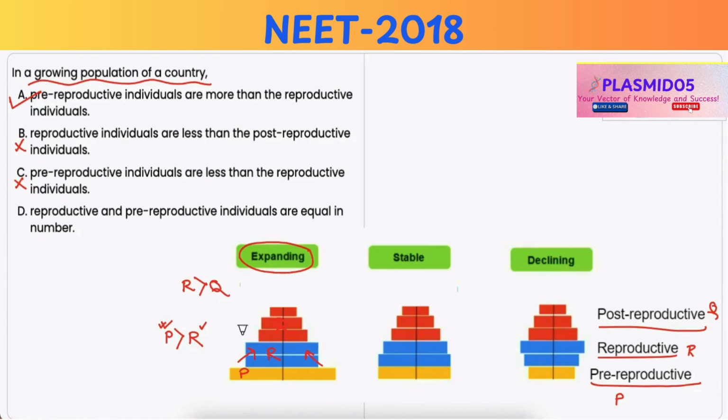Option D, reproductive and pre-reproductive individuals are equal in number. It is also incorrect because in a growing population, the number of pre-reproductive individuals is usually higher than the number of reproductive individuals, because equality in these groups would indicate a stable population rather than a growing population.